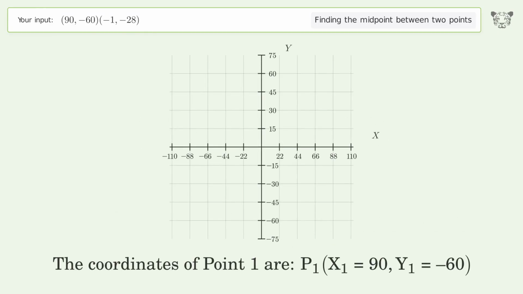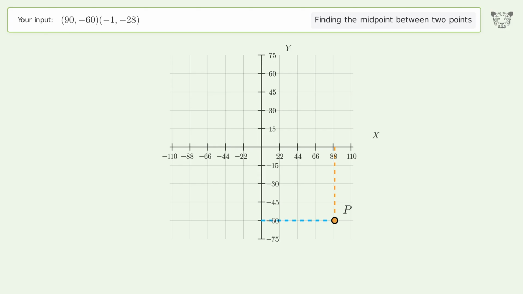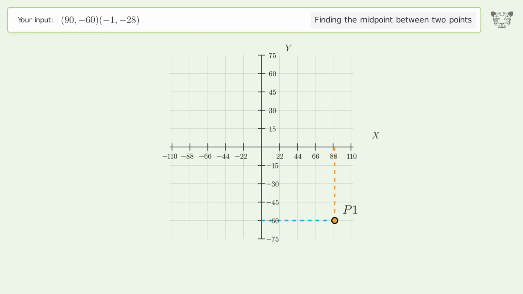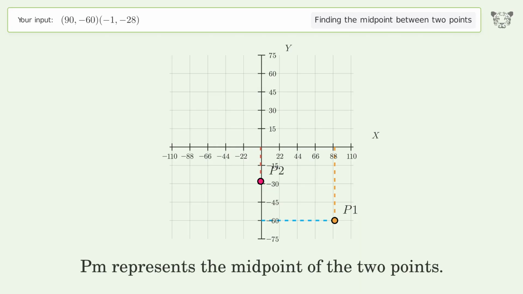The coordinates of point 1 are, x1 equals 90, y1 equals negative 60. The coordinates of point 2 are, x2 equals negative 1, y2 equals negative 28. PM represents the midpoint of the 2 points.